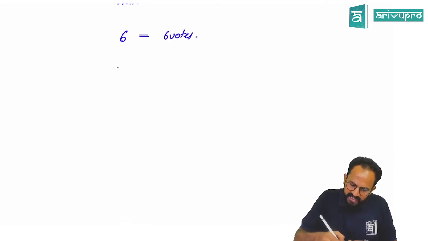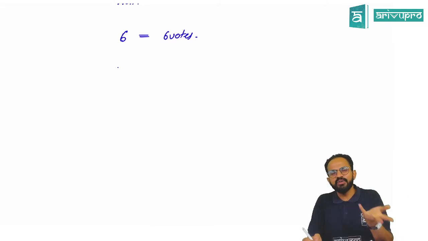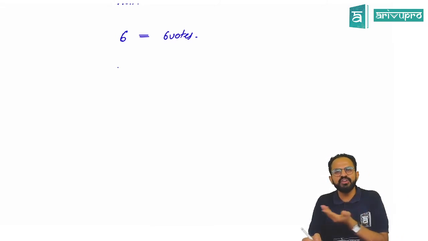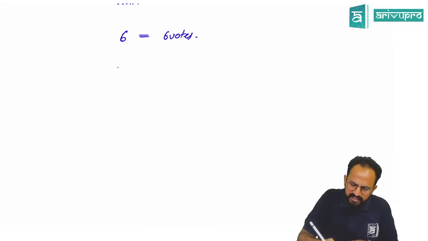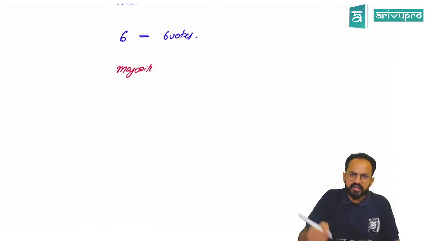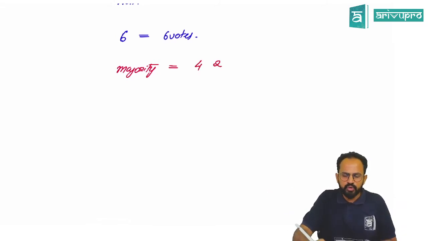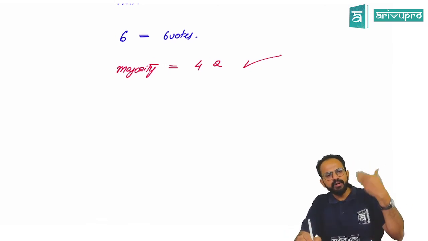Sir, now what to do? How to decide whether to do something or not to do something? In company law, there was ordinary resolution, special resolution. Here, sir, nothing like that. It is just majority. Whether to do something, not to do something, you will just go with the majority of the vote. So if it is 4 versus 2, then you can do an act. So if it is a majority, then you can do an act.